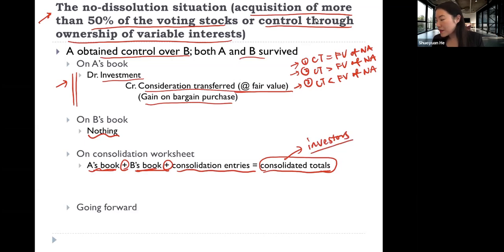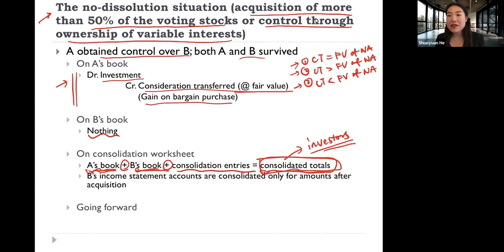So as investors of the firm, if the financial report you get is a consolidated financial report, it just means that the numbers you are seeing are consolidated numbers. You are not going to see those numbers either from A's book or from B's book directly. It is from A's book plus from B's book plus some adjustment. And those are the numbers you see.